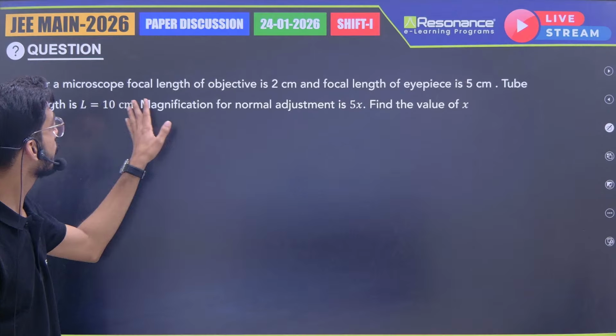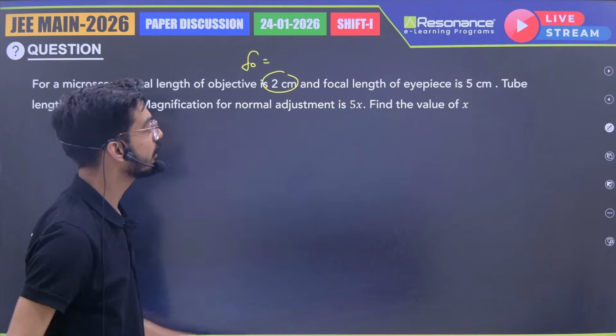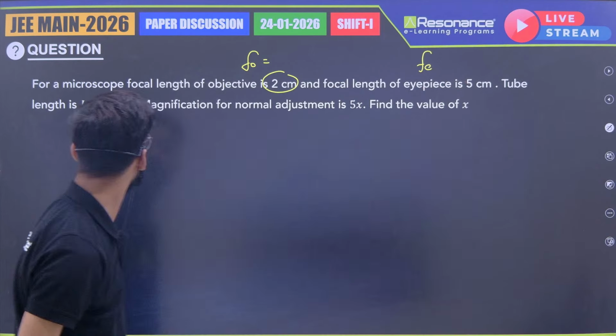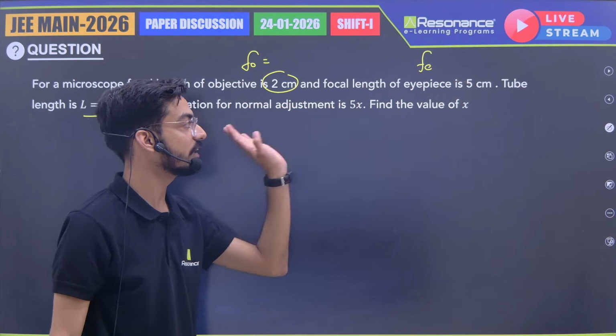Focal length of objective lens is 2 centimeter, so FO is 2 centimeter. Focal length of eyepiece is 5 centimeter, FE is given. Tube length is given, 10 centimeter. Magnification at normal adjustment is 5x. Find the value of x.